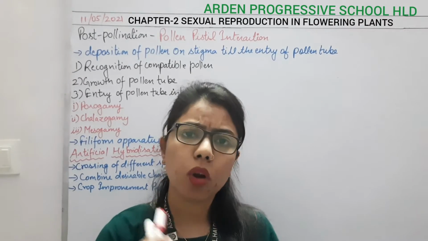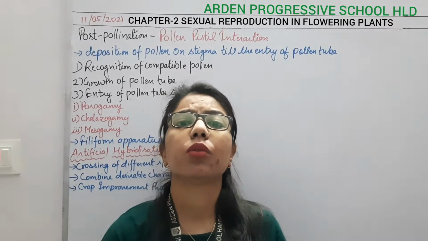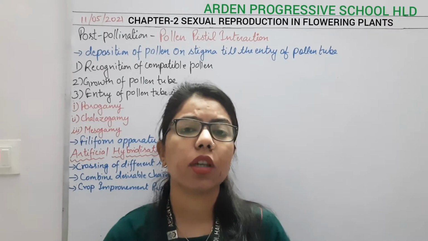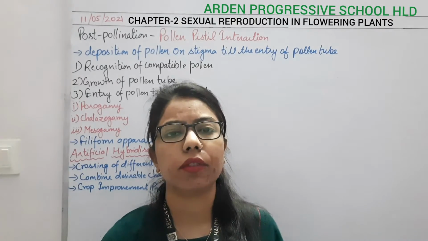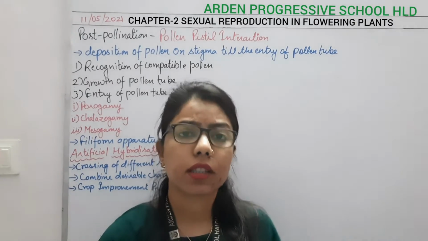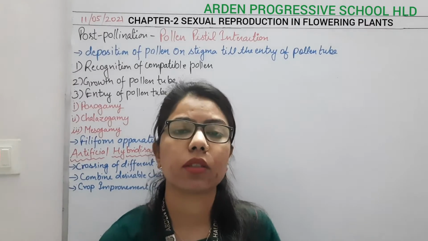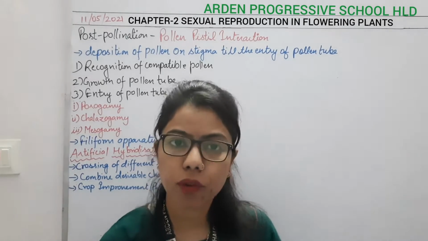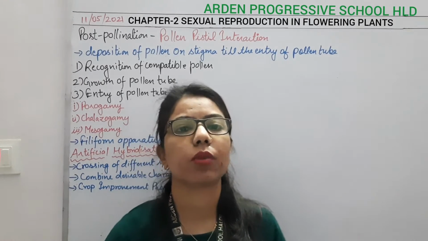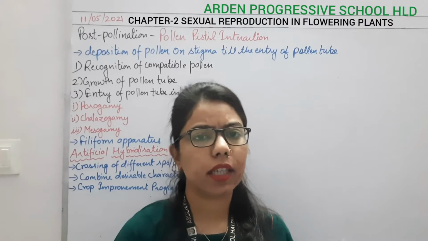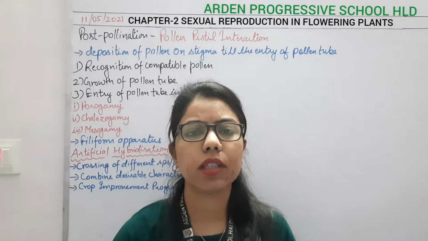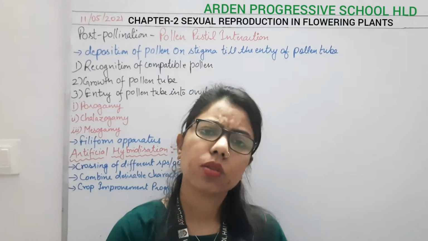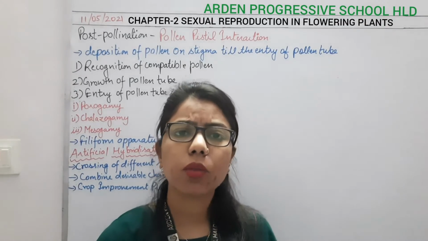For proper fertilization, the requirement is to form the gametes. There must be a male gamete as well as a female gamete. So in the pre-fertilization event we start with the formation of gametes, which is known as gametogenesis. In the case of the male it is known as male gametogenesis, and in the case of the female it is known as female gametogenesis.